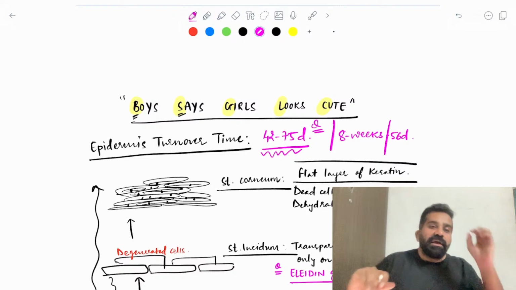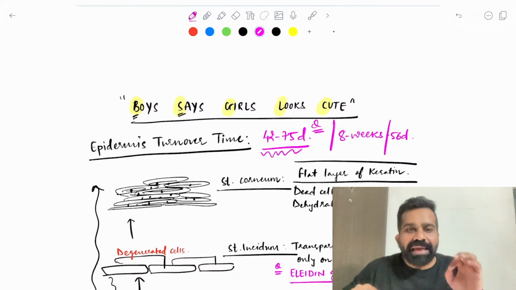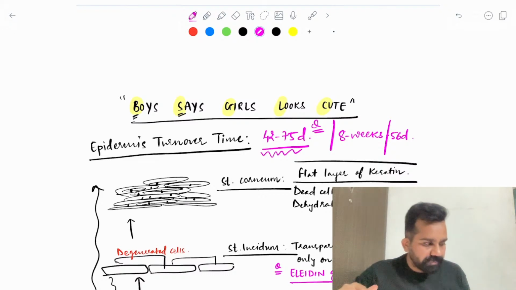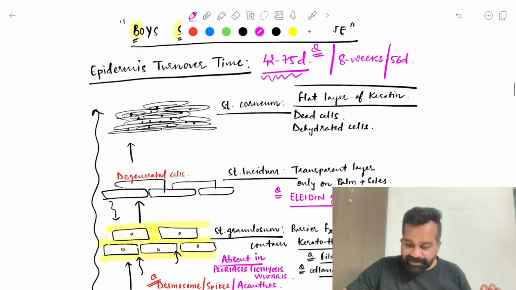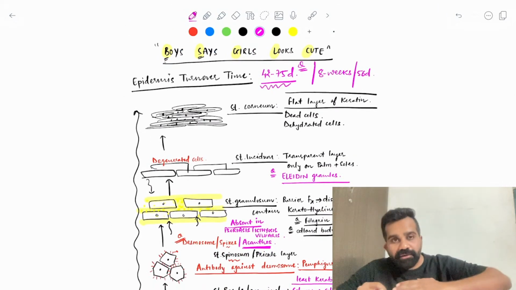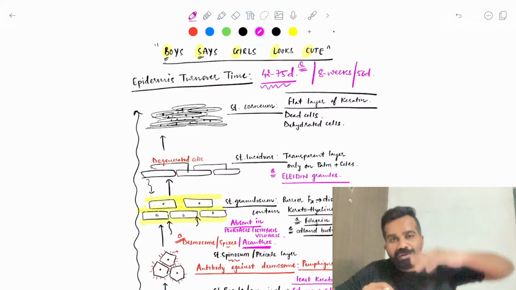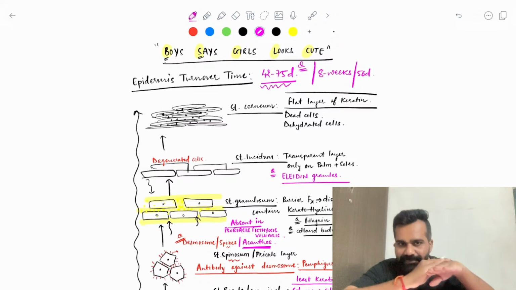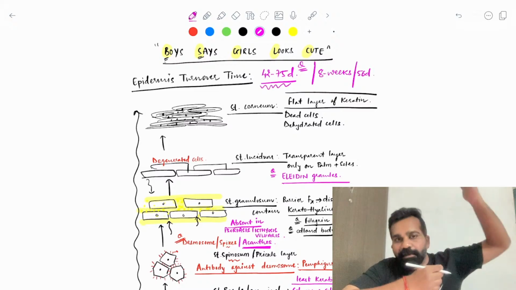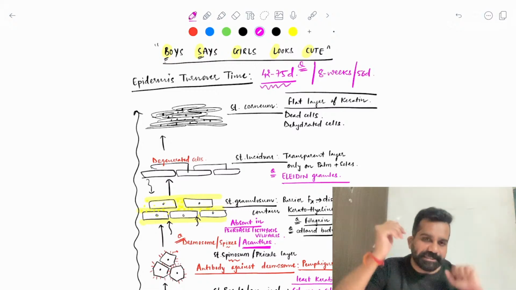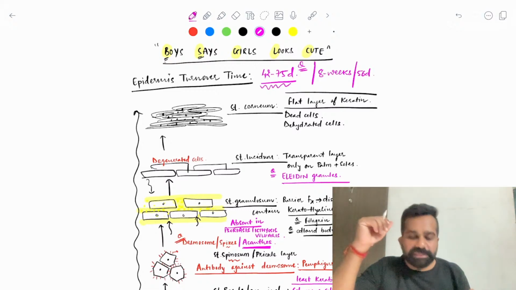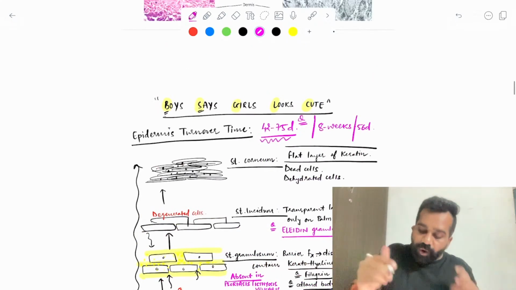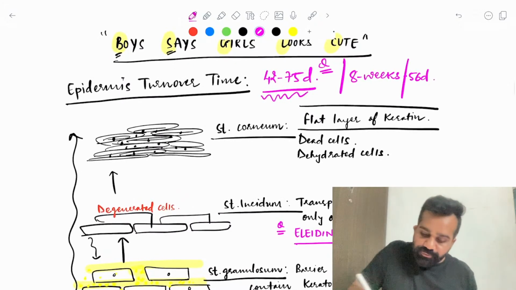Now tell me, do you know any disease in which epidermis turnover time is decreased? Very important MCQ. Suppose my skin cells from the basal layer are coming too fast to the uppermost layer, then what will happen? I will have a very thick skin on my stratum corneum, right? If the cells are coming too fast, suppose in 10 days, what will happen to the uppermost skin? Yes, Sachin, you are right. So that is why what you have to remember in this MCQ,